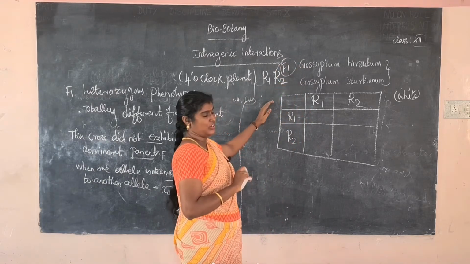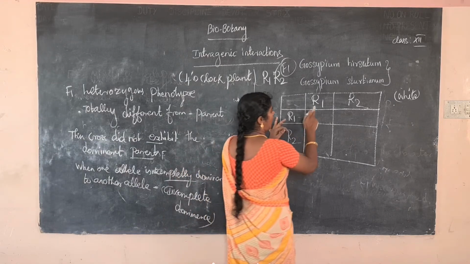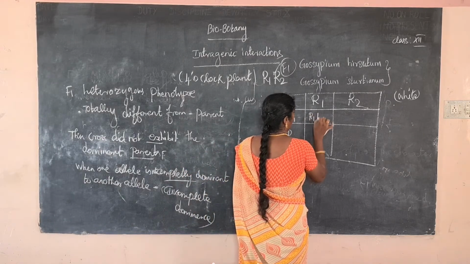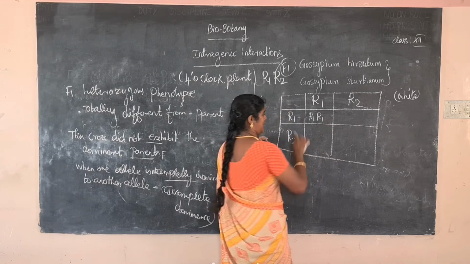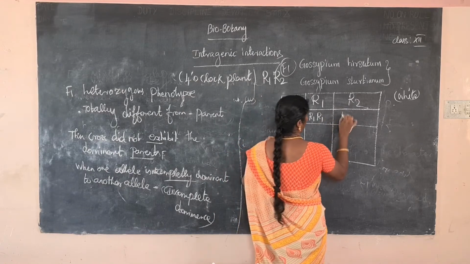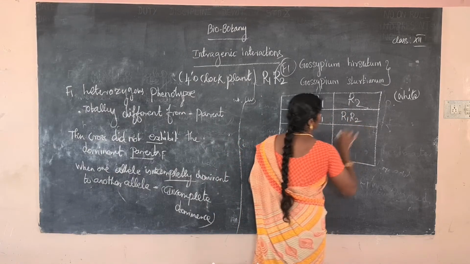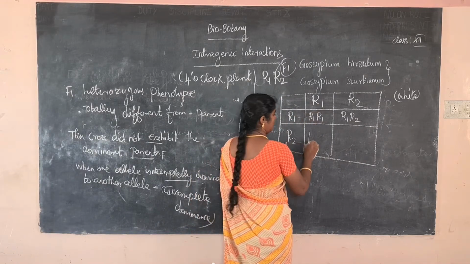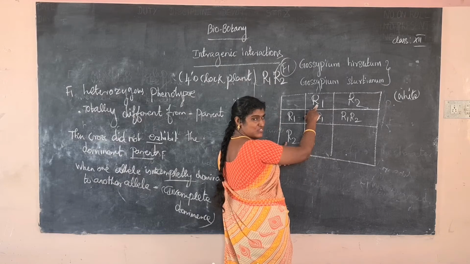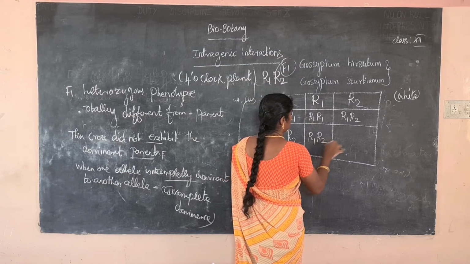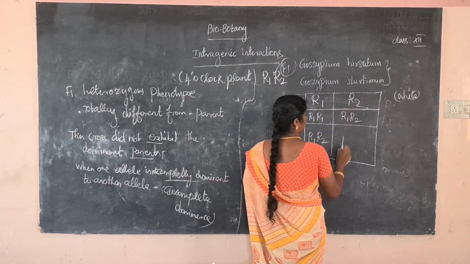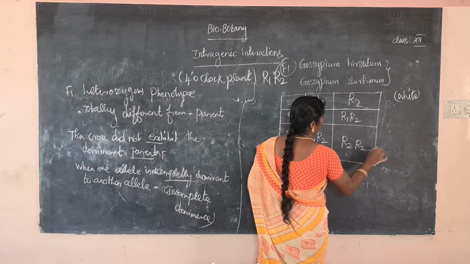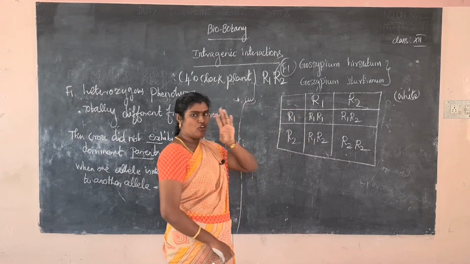Next the F2 generation: R1, R1, then R1, R2, then R2, R1, and then R2, R2. Totally 4 gametes are produced.